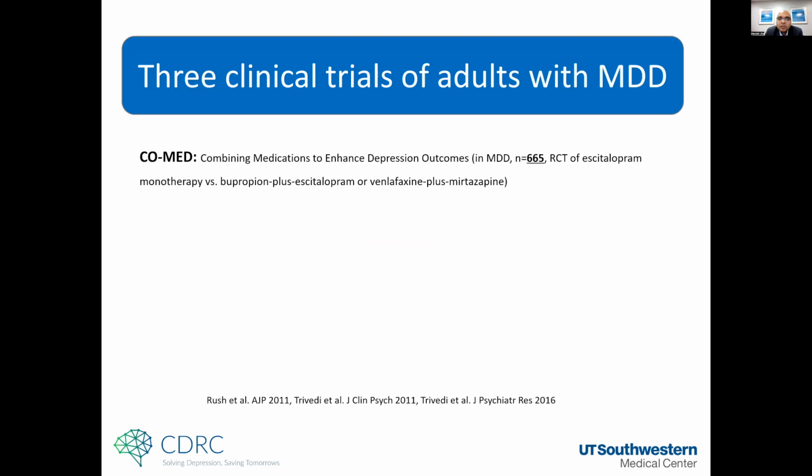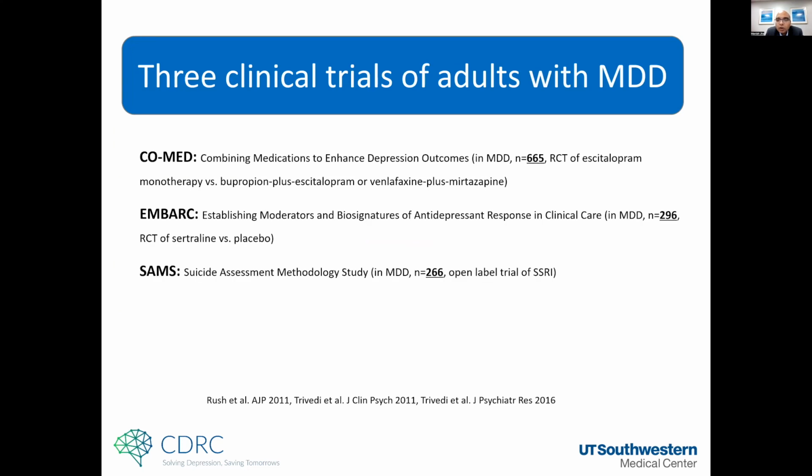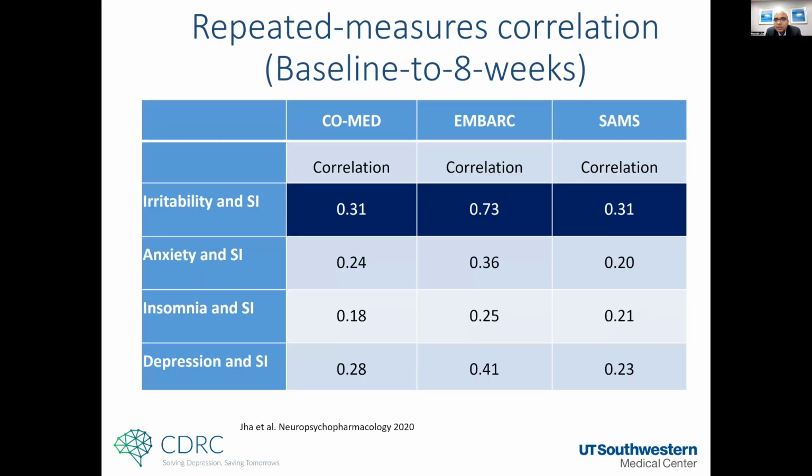So we looked at it in 3 separate clinical trials, and these all had very different designs. One was an open label, EMBARK was a biomarker study, and COMED was comparing antidepressant monotherapy versus antidepressant combination. So we decided to look at these 3 studies separately. And again, all 3 studies had fairly decent sample sizes: 665 people in COMED, 296 in EMBARK, and 266 in SAMS.